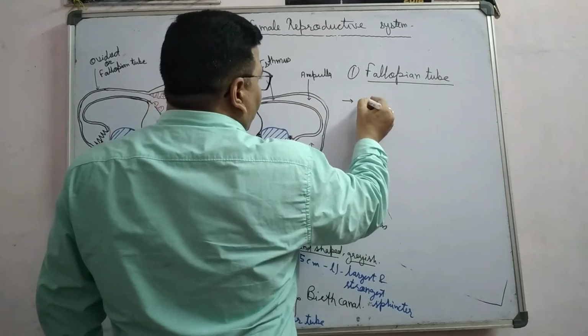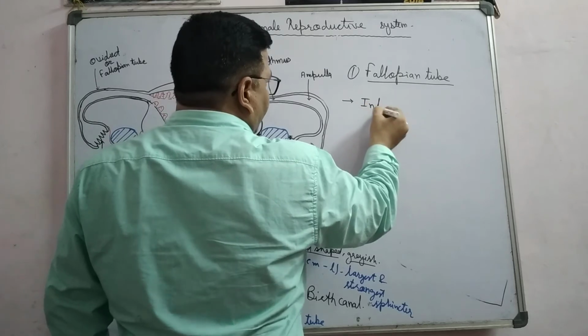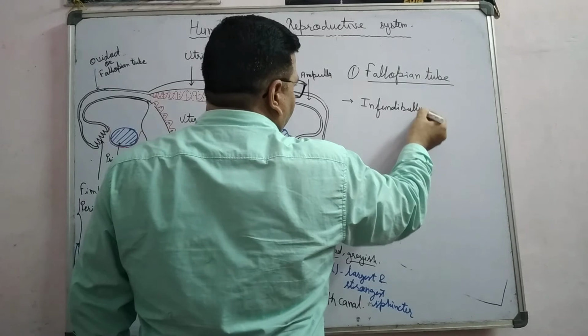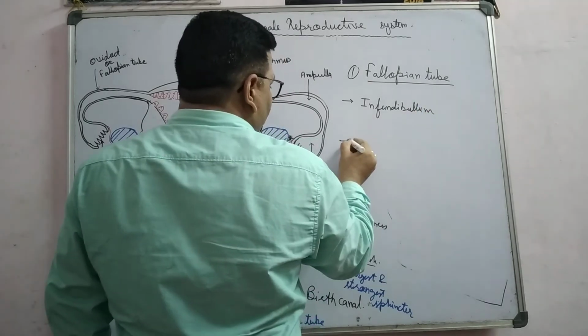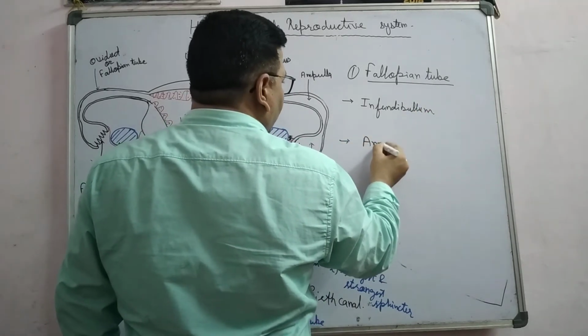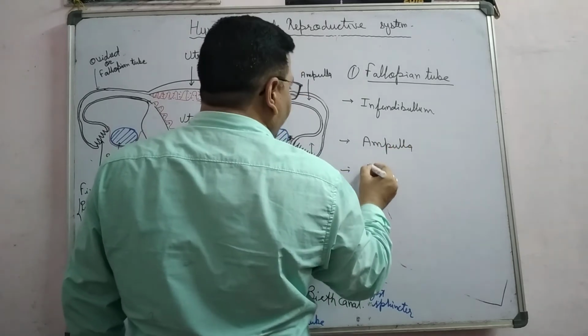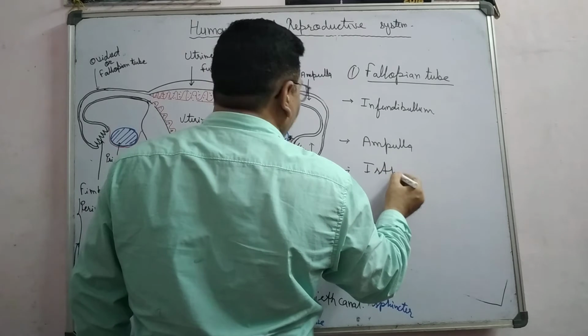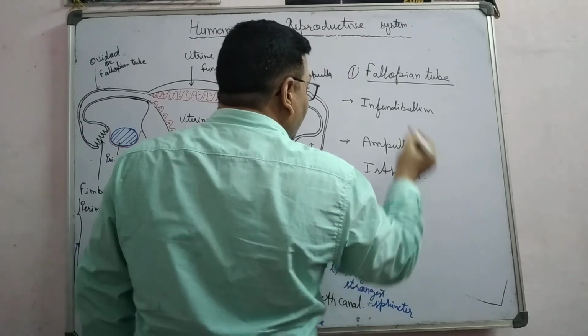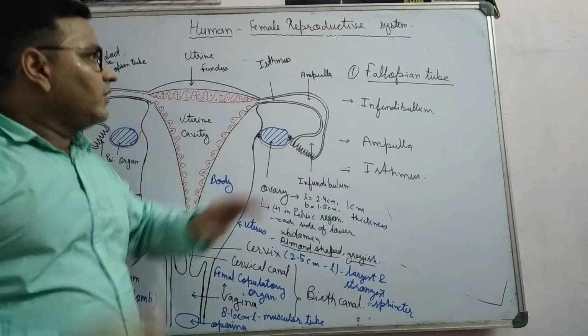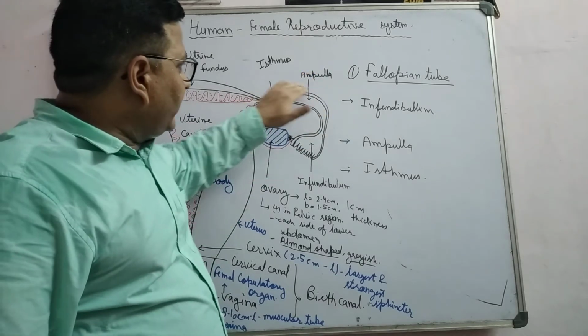First one, infundibulum. Second one, ampulla. Third one is isthmus. There are three main parts here. So the fallopian tube is a tubular structure.